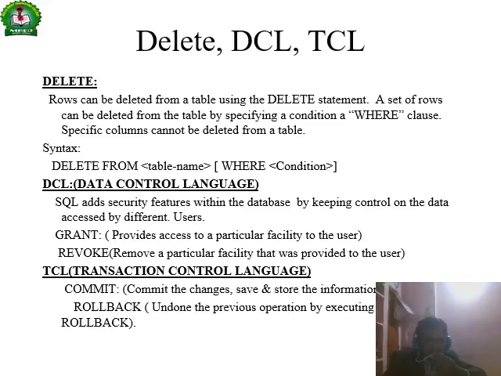And the transaction control language. A transaction is an atomic operation which follows ACID properties: atomicity, consistency, isolation, and durability. Either all the statements are executed or none of the statements is executed; that is the transaction. Commit means all the changes are saved, storing the information into the database repository. Whereas rollback means if not all the commands in the transaction are executed, it will be rolled back to the previous state.